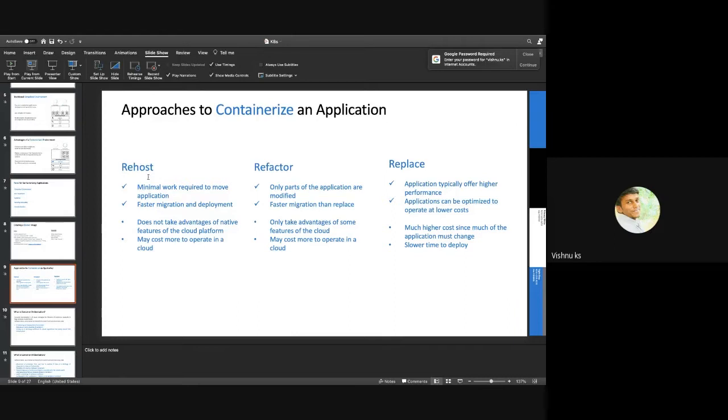If you want to make it more lightweight, then we may have to do some sort of refactoring. So refactoring is the second approach. Maybe part of the application we can migrate. Part of the application we can take and containerize it. We can build an image and run it on the containerized platform. So by part, we will refactor the entire application and run it as microservices on the containerized platform. Replace: we'll do heavy re-engineering on the actual application so that it will get all the advantages of a container environment.